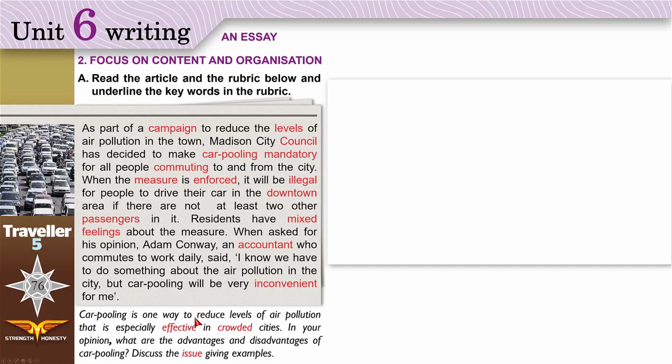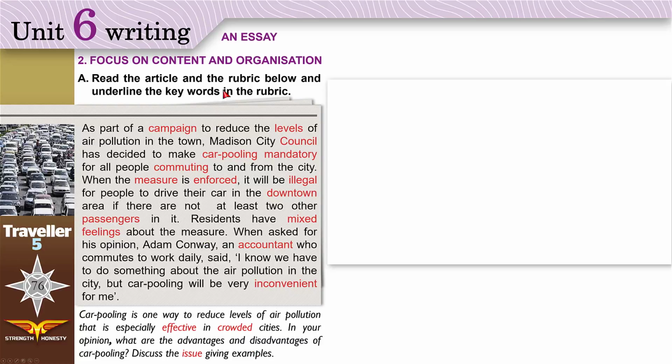Carpooling is one way to reduce levels of air pollution that is especially effective. It works very well at eliminating the problem in crowded cities full of people. In your opinion, what are the advantages and disadvantages of carpooling? Discuss the issue, the problem, and give examples.